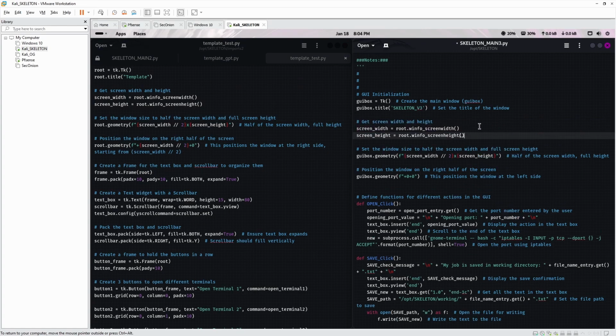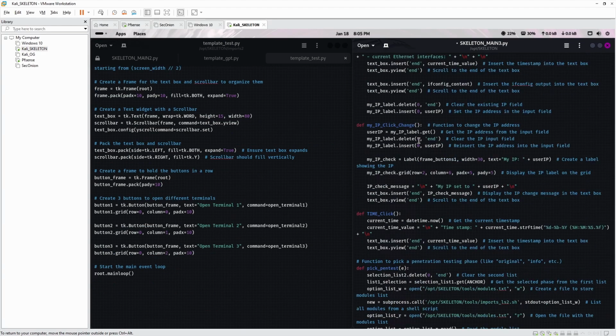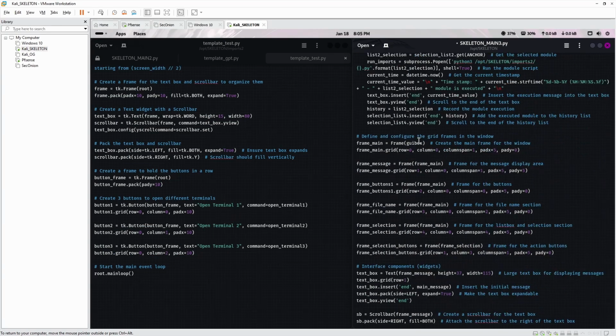So that will grab the pixels from the available screen, and it'll do the division for half the screen with the full height. The positioning, I already adjusted that. We want it to be on the right, so therefore we have 0 offset from the left side of the screen. Originally it was offsetting half of the screen width to go to the right, whereas this is going to open on the left. Functions are not going to change, and that's where all the tricky stuff is.